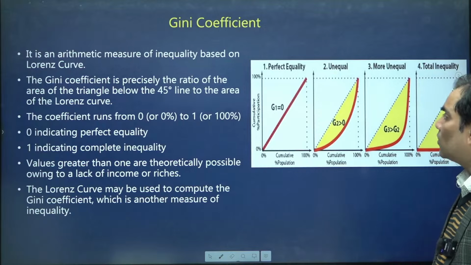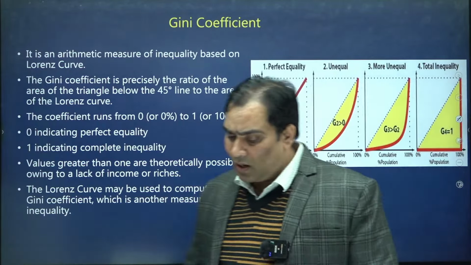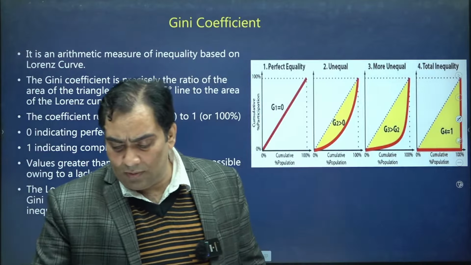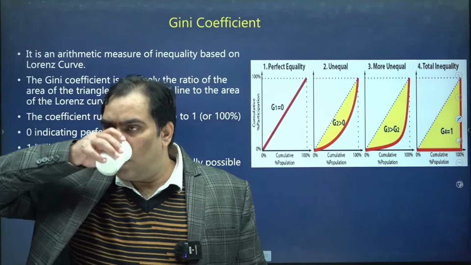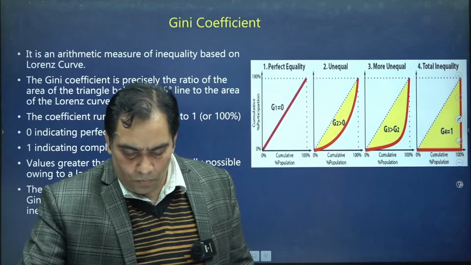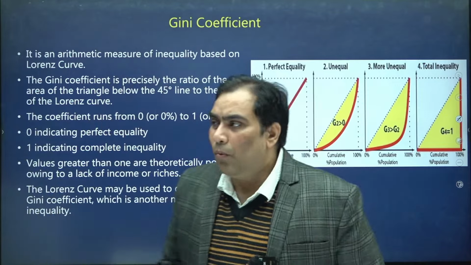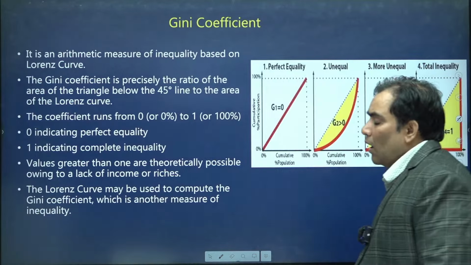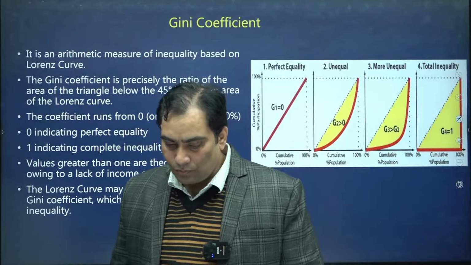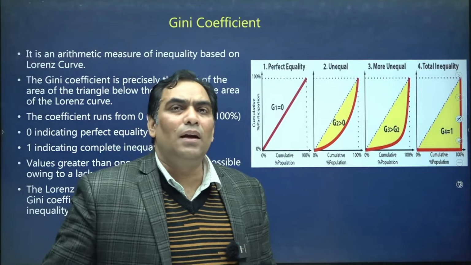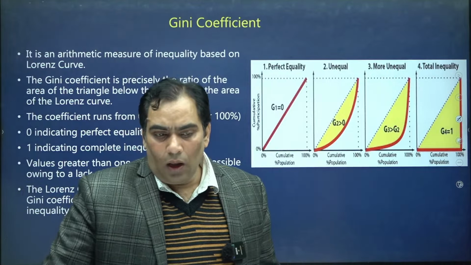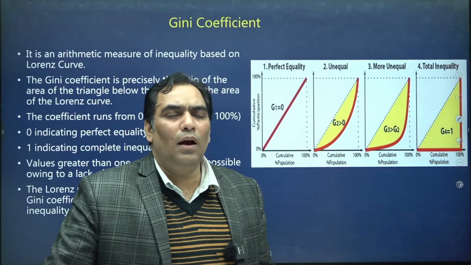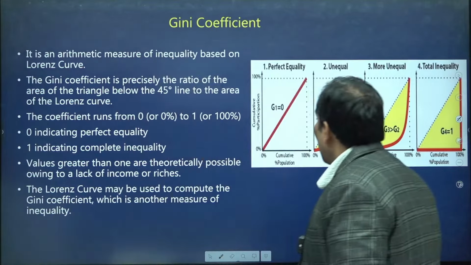Now we are going to proceed further and discuss the Gini coefficient. What is the meaning of the Gini coefficient? It is calculated on the basis of the Lorentz curve, and it is nothing but a ratio